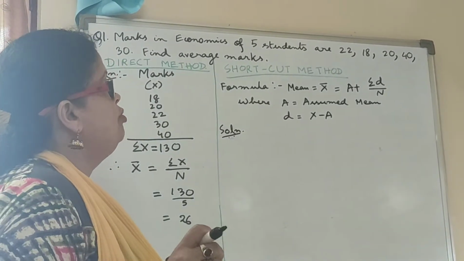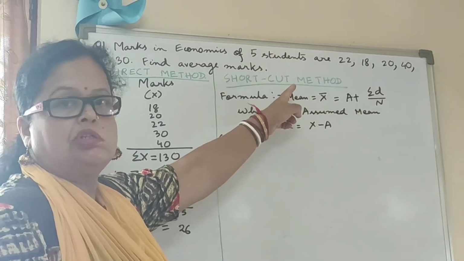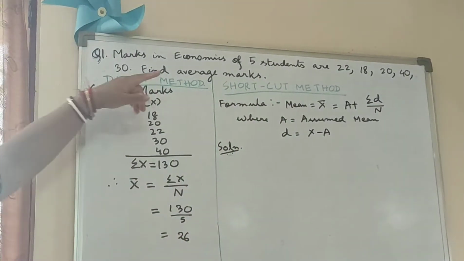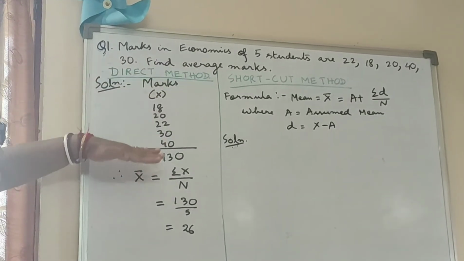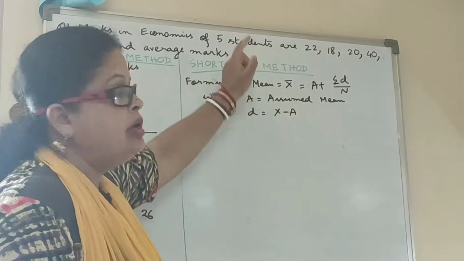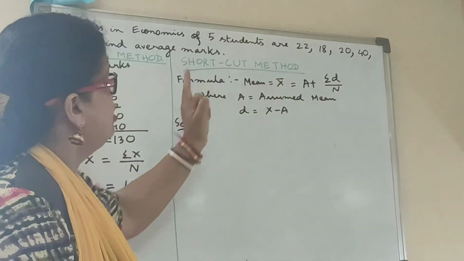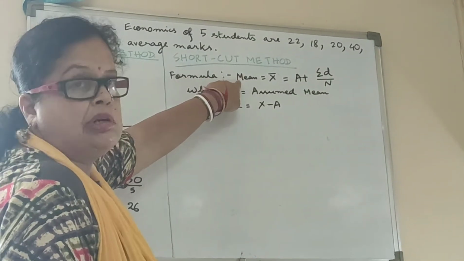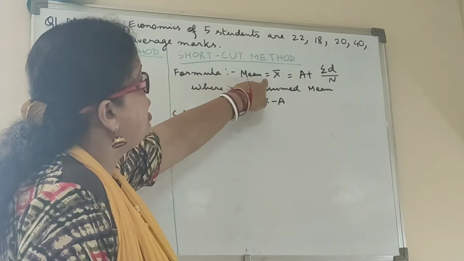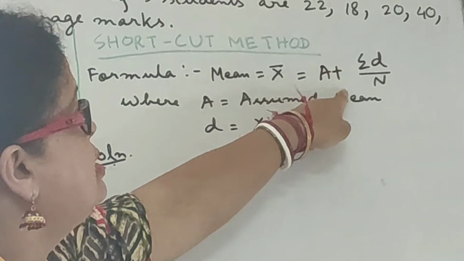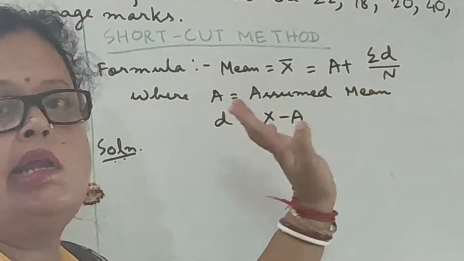Now we will solve the same question with the help of shortcut method. See, in this portion the question is solved with the help of direct method, and in the right hand side I am going to solve the question using the shortcut method. Now first look at the formula of shortcut method. Mean x bar is equal to a plus summation d upon n.